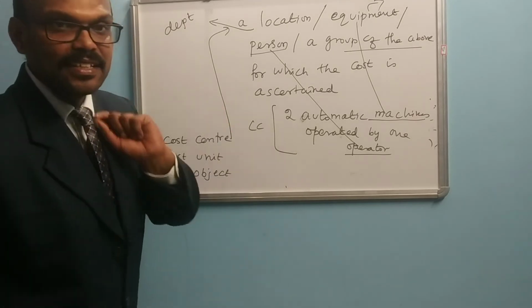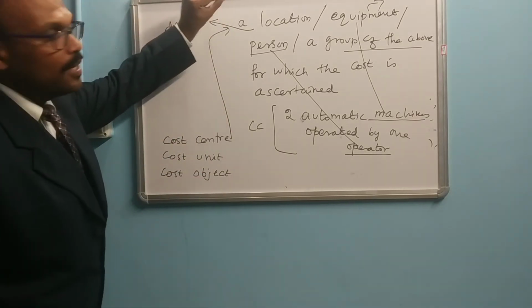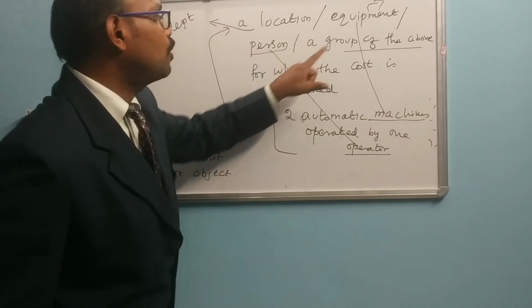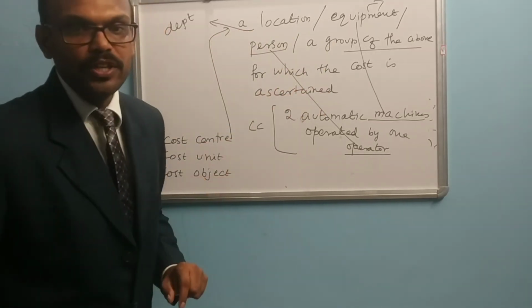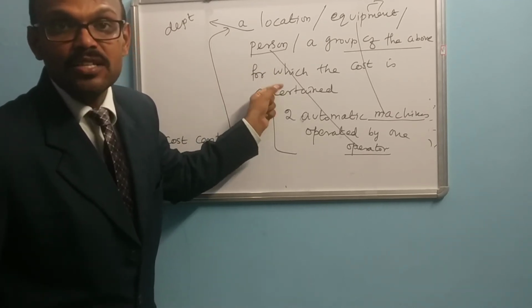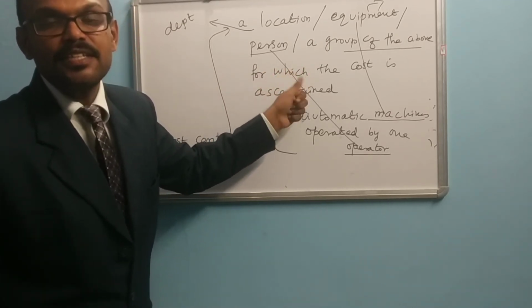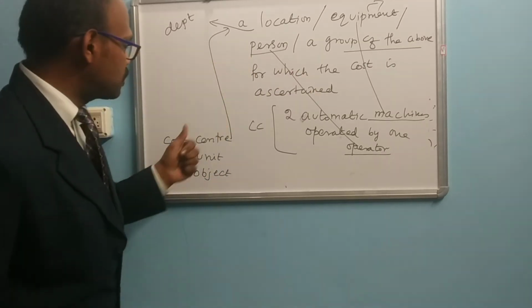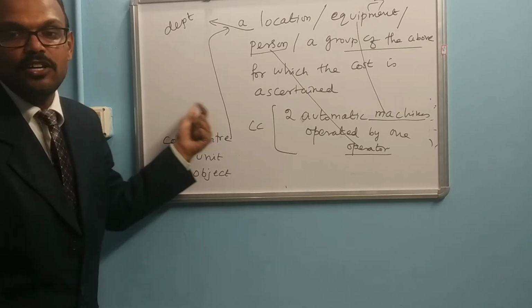So please listen here. A cost center may be a location or an equipment or a person or a group of these for which a cost is going to be ascertained. The main purpose of ascertaining the cost of the cost center is controlling the cost.